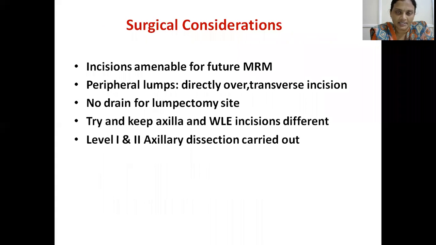What are the various surgical considerations regarding breast conservative surgery? The incisions should be amenable for a future modified radical mastectomy. For peripheral lumps, we will give a transverse incision directly over the lump instead of subareolar incisions. No drain for the lumpectomy site. Try to keep the axilla and wide local excision incisions different. I will show you in the next slides. And level 1 and 2 axillary dissection should be carried out.